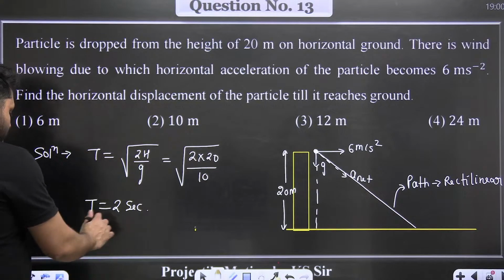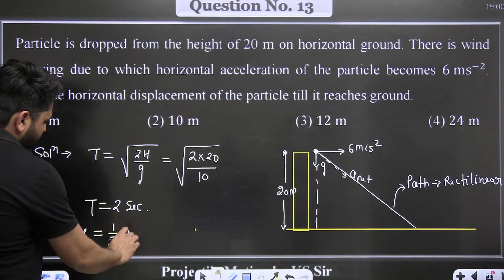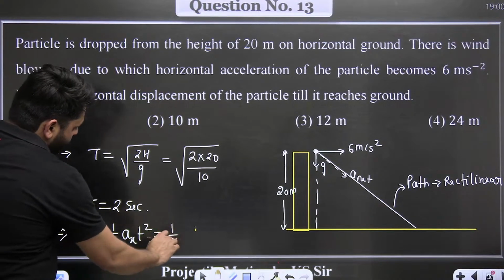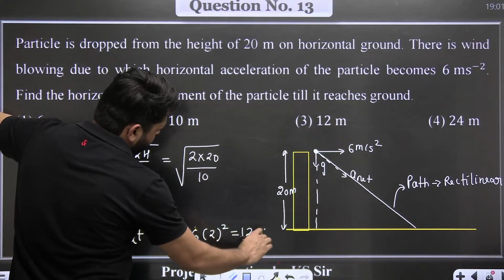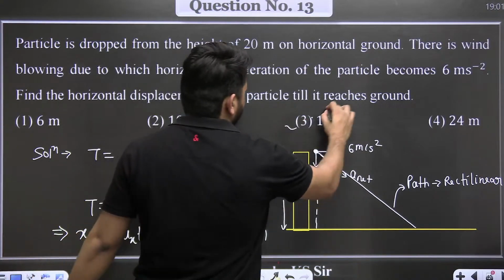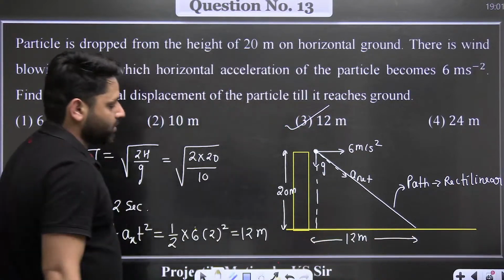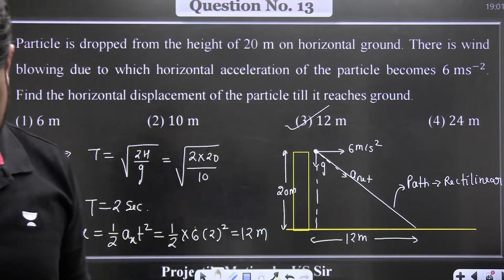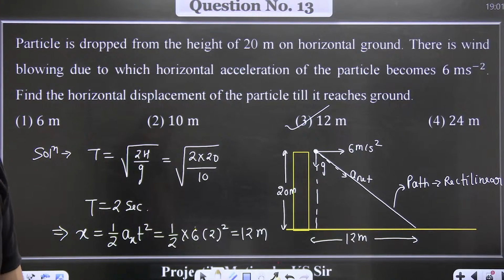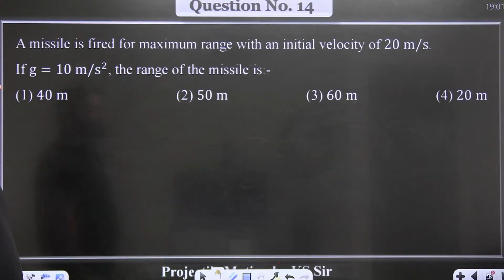So in 2 seconds, what will be the horizontal displacement? X is equal to half a in x direction into t square. So half into 6 into 2 square, which comes out to be 12 meter. It will travel 12 meter in the horizontal direction. Is this clear? Question number 13.